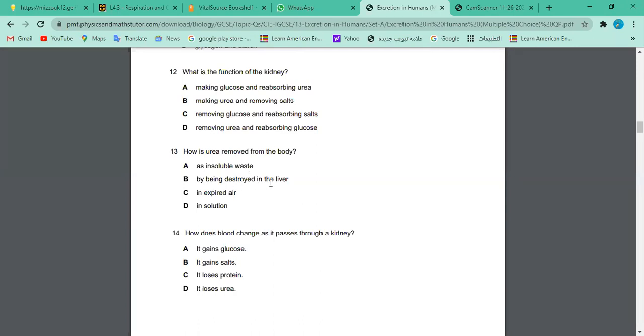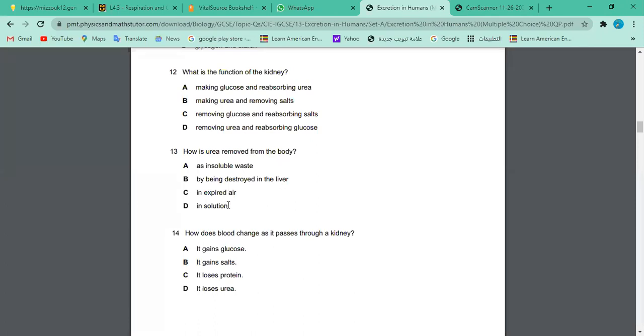So if it is destroyed in the liver, do you think that this is the way it is removed? No, because the liver will still remain. Even if it is destroyed in the liver, it will still be in the blood, in the body, right? It has to go through the kidney to be removed from the body, rather than through the GIT or any other elimination pathways.